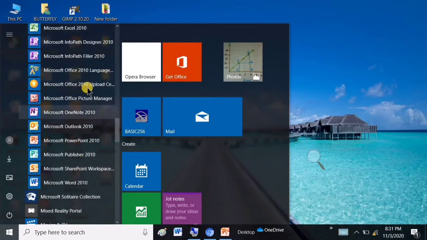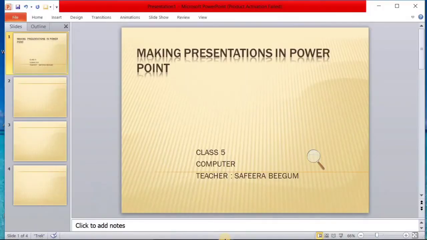This group of applications is called a suite, S-U-I-T-E, suite. So Microsoft PowerPoint is a group of systematically arranged slides. This is a slide. The picture I am showing you here is of a slide. There is a group of slides. On the left side you can see the slides, 4 slides. Each square is called a slide.